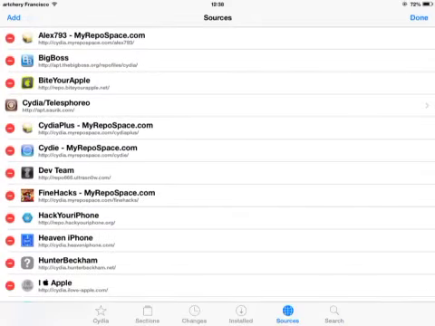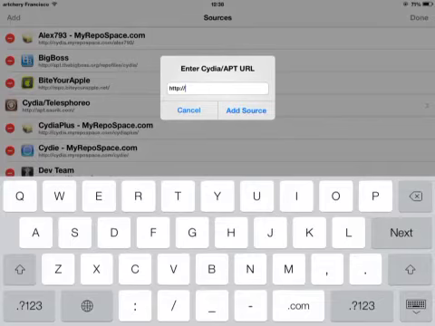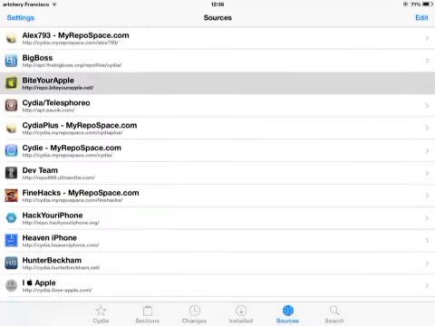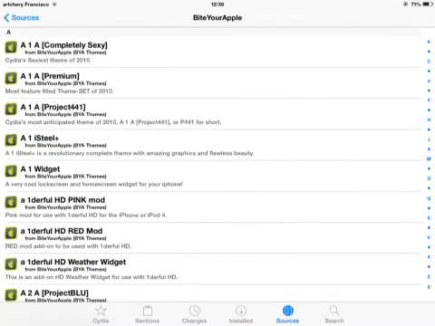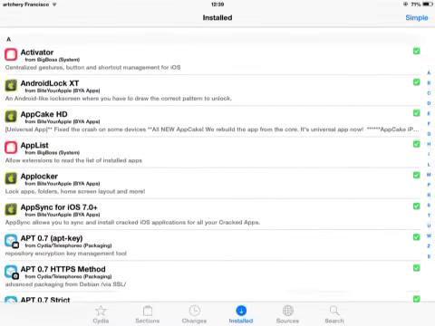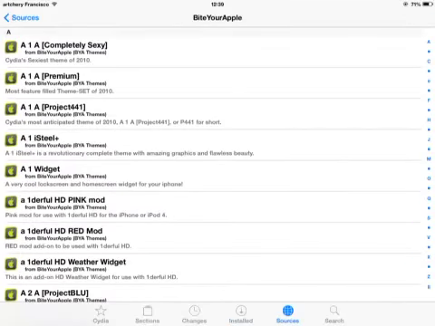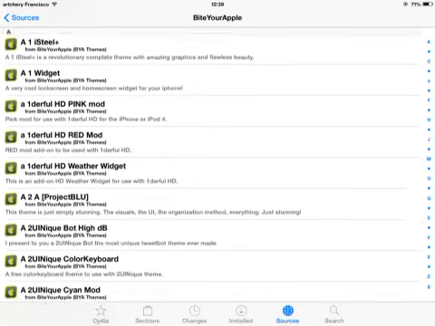But I purchased that, and this is for free for iOS 7 and iOS 6. iOS 7 Plus repo: repo.biteyourapple.net. Click add source. After adding the source, open it up. This is for free. On BigBoss, it's 2.99. If you want to purchase, go to BigBoss. Okay, but this is free.